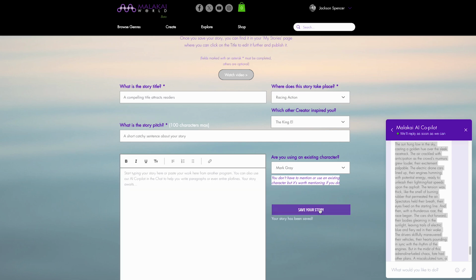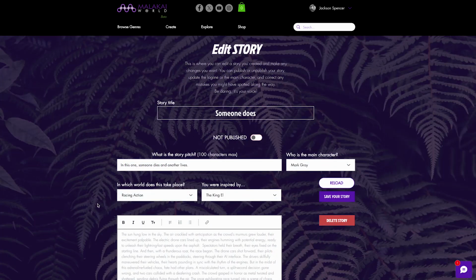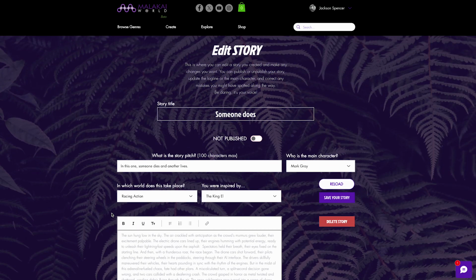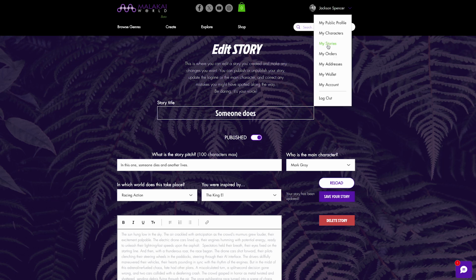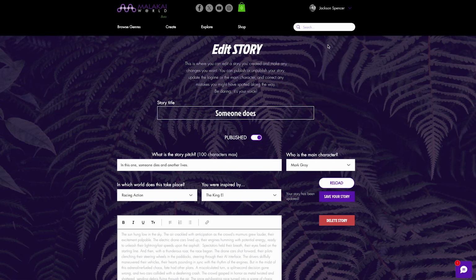When you do, you will be taken to an editing page. And at this point, you can either save your story and move on or delete it. And most importantly, you can publish it by clicking on this. And when you do that, you must save it. It'll show you that it has been updated. And from there, you will find your story in My Stories under your members page.